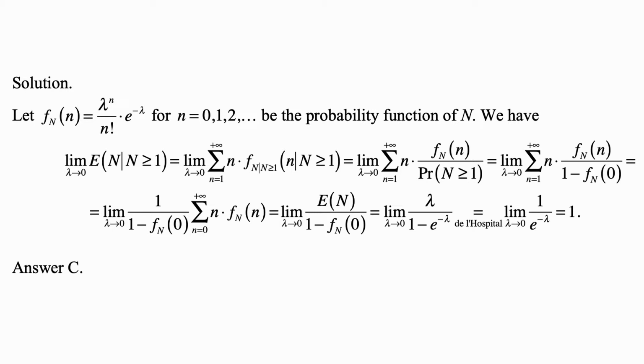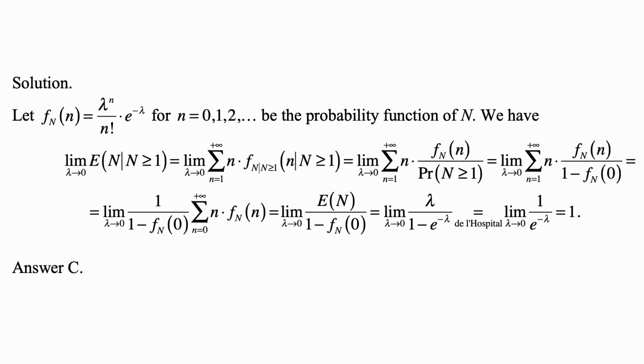You may wonder why it is from 0 this time where it was from 1 before, but it doesn't make any difference, because when n is 0, n times f sub N of n is 0 times whatever the probability of hitting 0 is, which is 0. So we didn't add anything here. Once it's written this way, you can see that the sum from n equals 0 to plus infinity of n times f sub N of n is exactly the expected value of N.